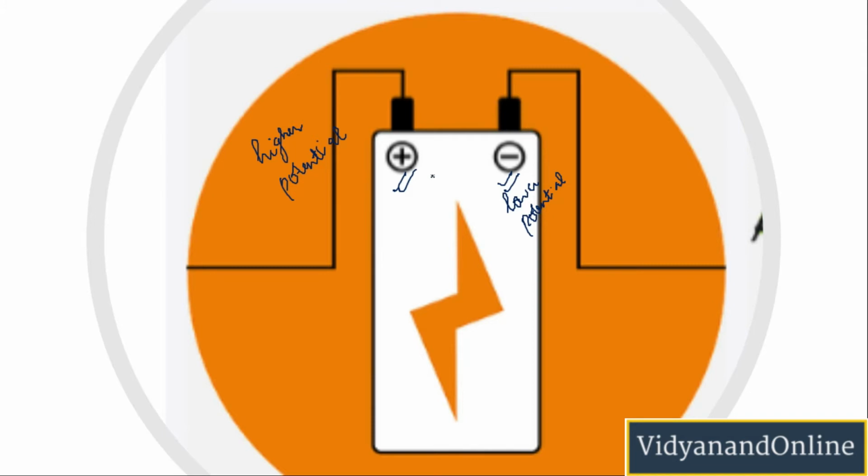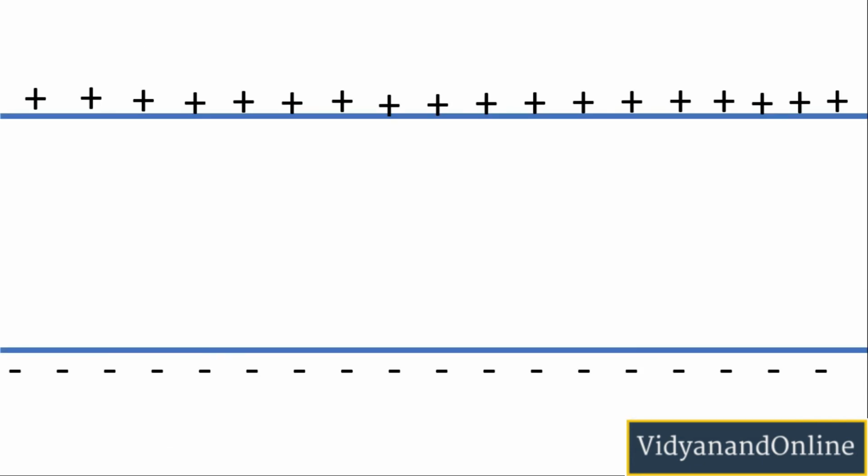Now, let us understand the definition of potential difference mathematically. So, suppose you have two plates here, and this plate is representing the positive terminal and this plate is representing the negative terminal. So, in the negative terminal you have negative charge, and for the positive terminal you have positive charge, right? So, you have a positive charge Q which is at position A, and you have to move it to position B here.